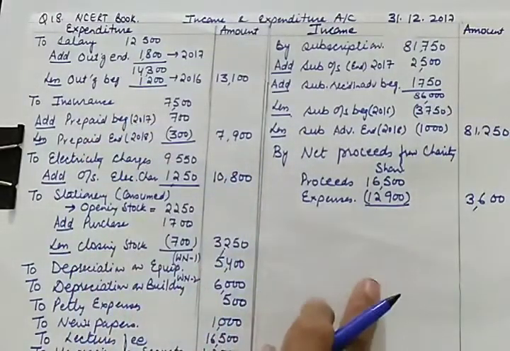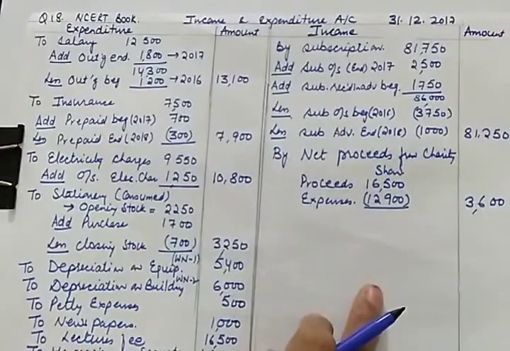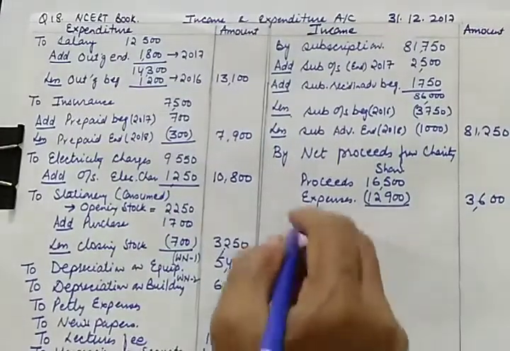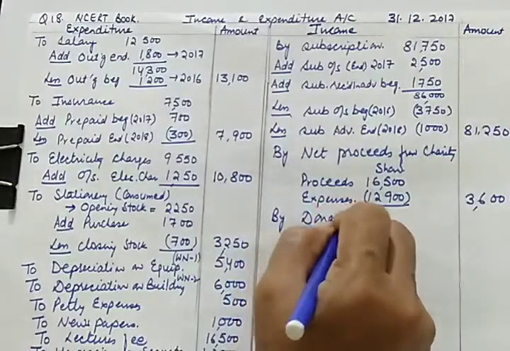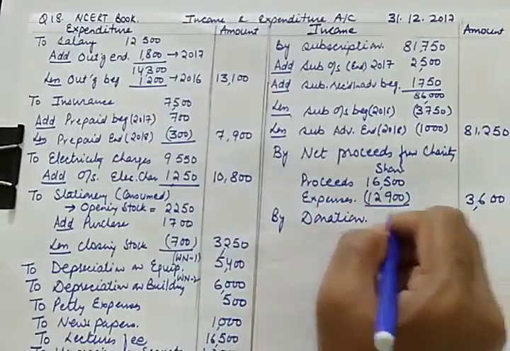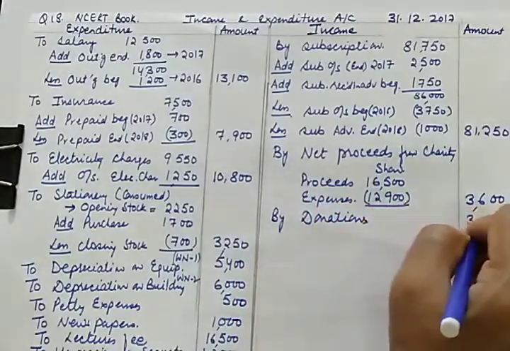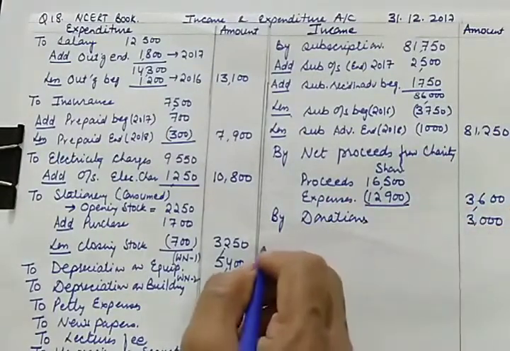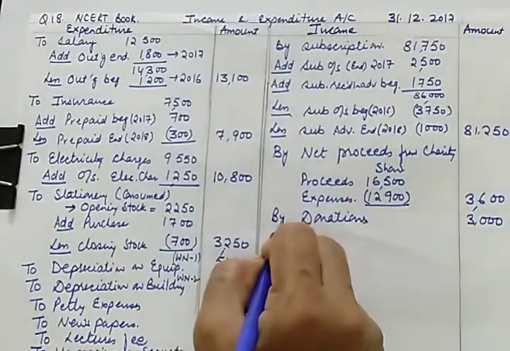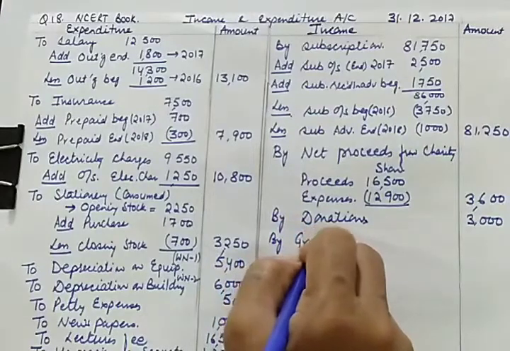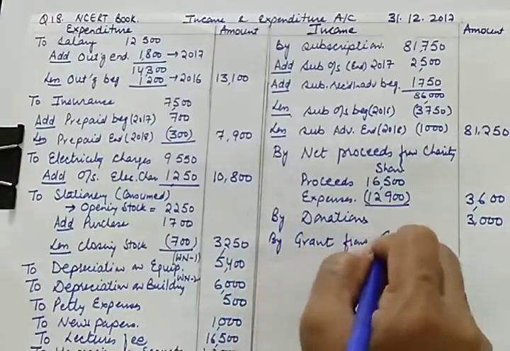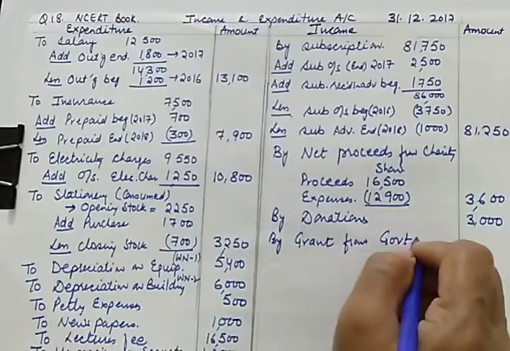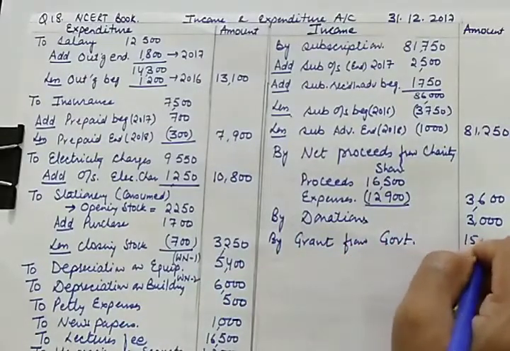Now let us see the items on income side. Subscription we have written, we have not written donation. So next item will be donation. It's a small amount donation, nothing is mentioned, so it will be considered as general donation by grants from the government. So these are 15,000.